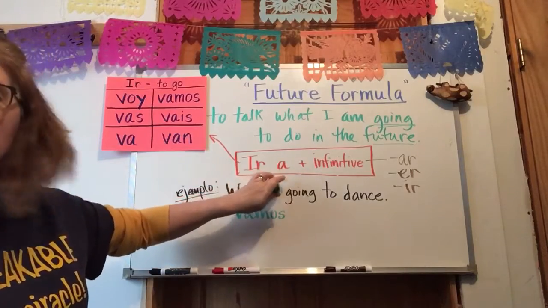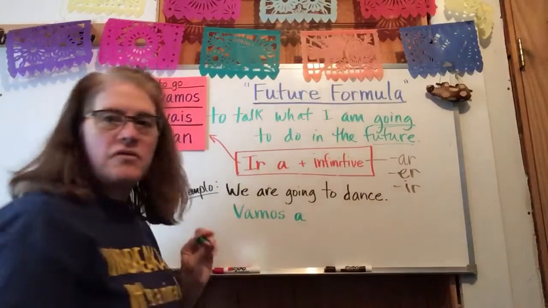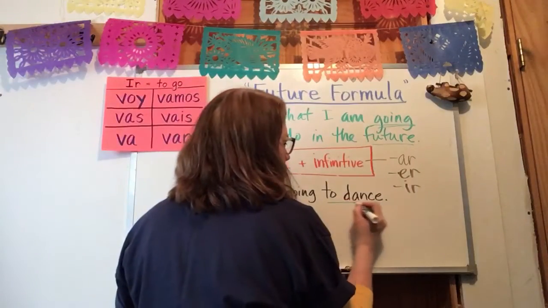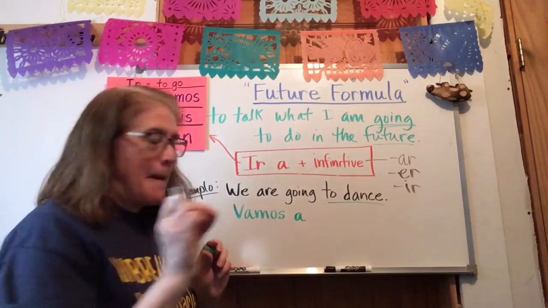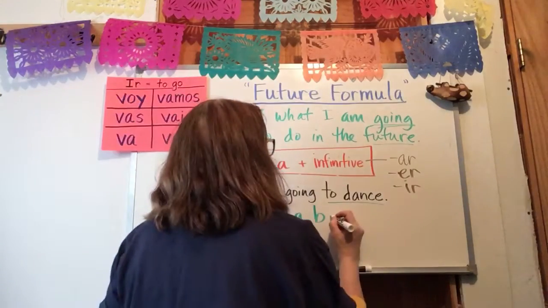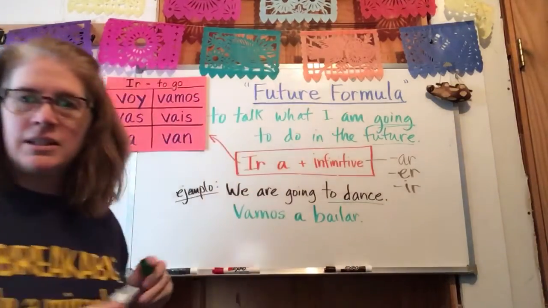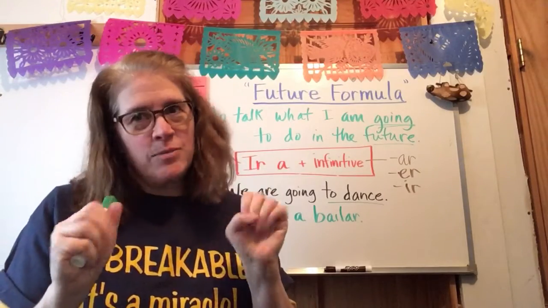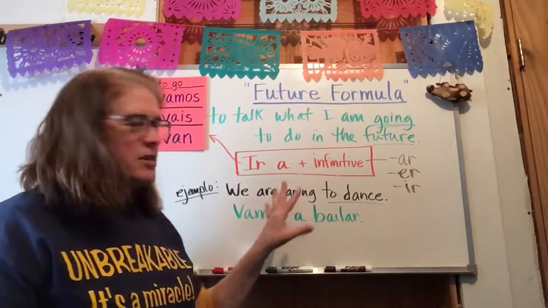Now we have to follow it by the little letter a, followed by the infinitive. Okay, well, what are we going to do? We're going to dance. So, you remember to dance? Begins with a B. Ready? Bailar. Perfecto. Vamos a bailar. We're going to dance in Mr. K's class. Or maybe Mrs. Morris. Okay, now, think we got that?